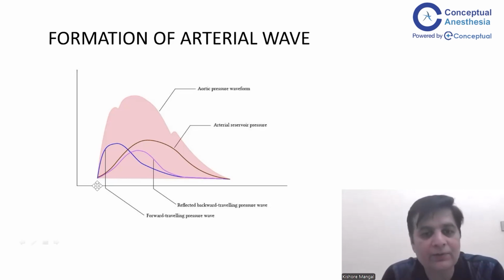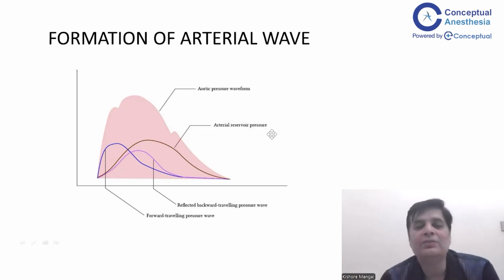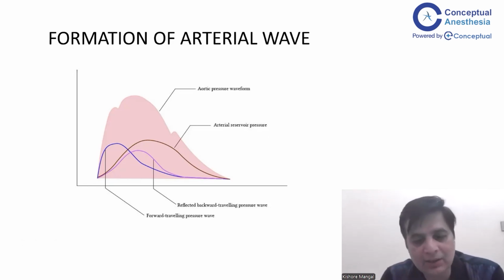And the third wave, which is also very, very important, is the natural arterial reservoir pressure. Okay, when we see our arteries, arteries are made up of muscles. So when the blood is coming into this muscular tube, it increases its volume and then it decreases its volume once the wave is gone.